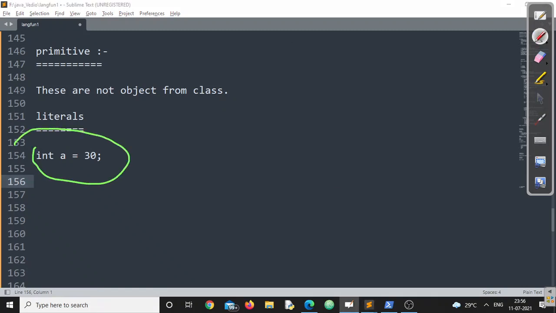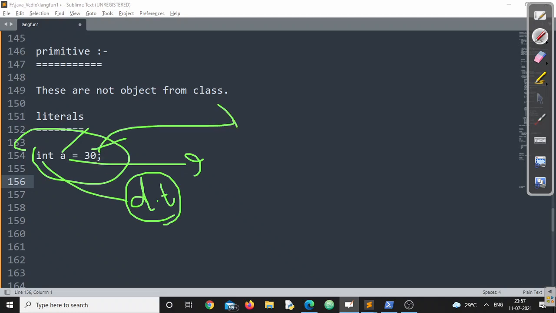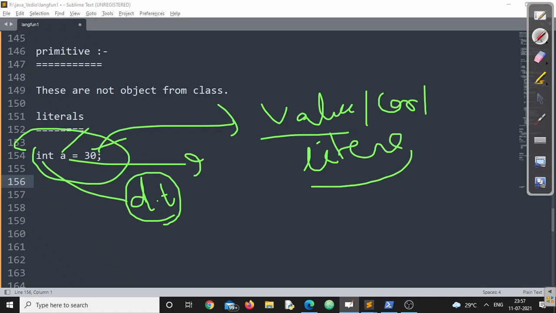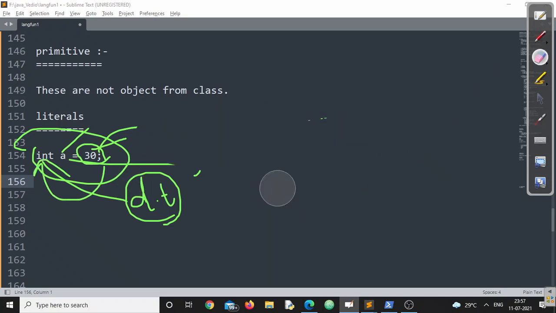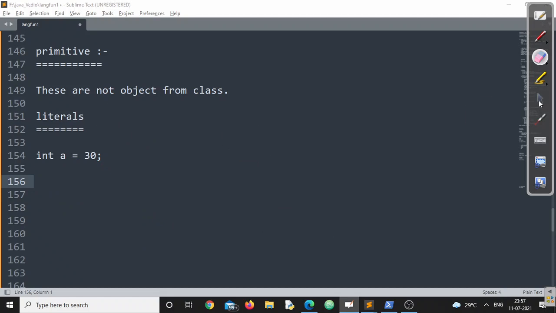And if I ask you, can you please tell me about the different lexemes here? int is a lexeme, and int belongs to a type called a data type. a is an identifier. And what about 30? 30 is a value. Now let us name the value. We can call it a value, a constant value, or we can call this one a literal. So literals are the constant values that can be assigned to a variable. Remember this point, right?